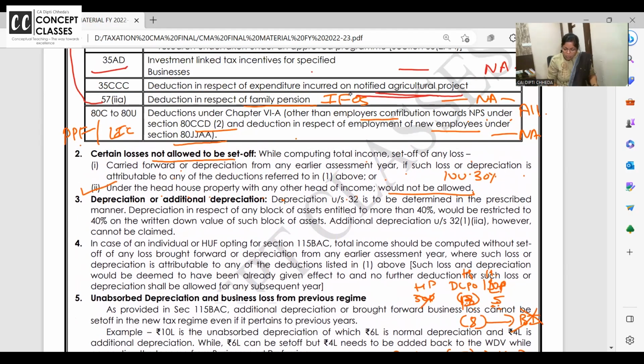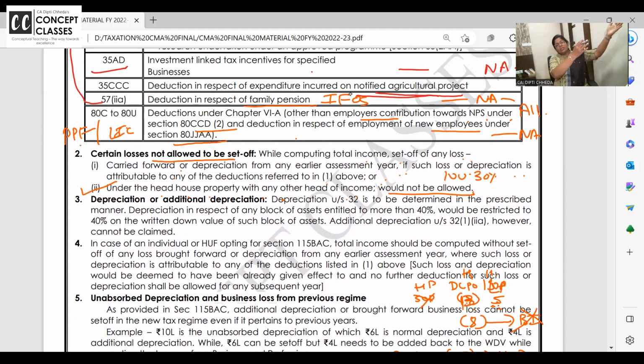While computing total income, set off of any loss, carry forward or depreciation from any earlier assessment year, if such loss or depreciation is attributable to any of the deductions referred in one above, it's not allowed. Certain losses are not allowed to be set off. And simple logic is, ma'am, family pension is only not allowed to relate it to that loss. Scientific research, as it is, that deduction is not allowed.